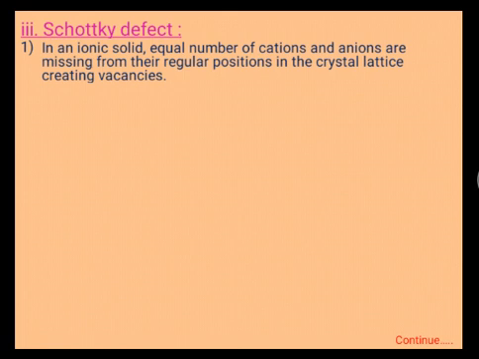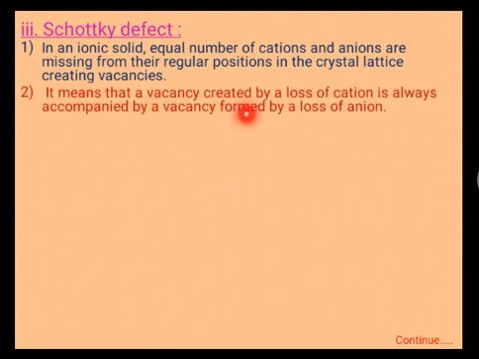The first defect is a vacancy defect, where constituent particles of the substance are missing. But if it is an ionic solid, then this is called a Schottky defect. Vacancy defect and Schottky defect have similarities, but the Schottky defect occurs in an ionic solid, while in the vacancy defect there is a missing of particles. It means that the vacancy created by the loss of cations is always accompanied by vacancies formed by a loss of anions.